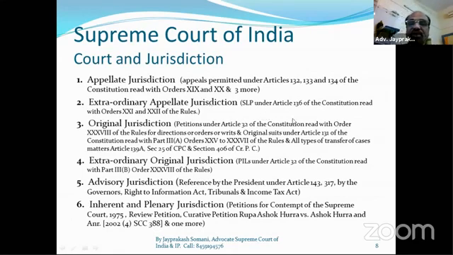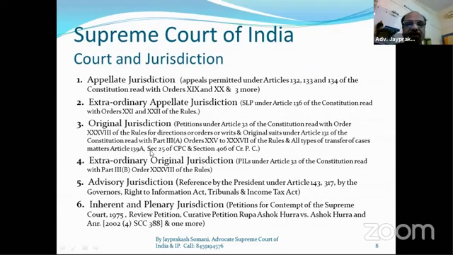Then original jurisdiction, that is original cases, like a dispute between two states or a dispute between the Union and one state. And a breach of fundamental right under Article 32, the Supreme Court enjoys that, and a writ petition under Article 226 and 227 is enjoyed by the High Court also. A transfer of matters from one state to another is also under original jurisdiction of the Supreme Court.